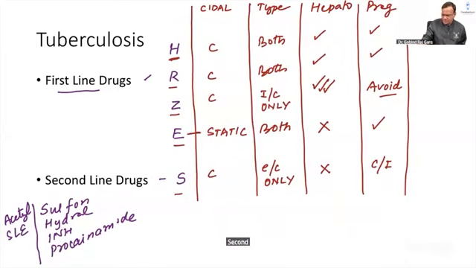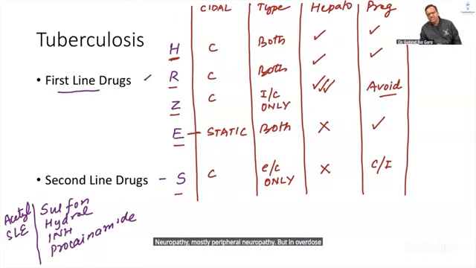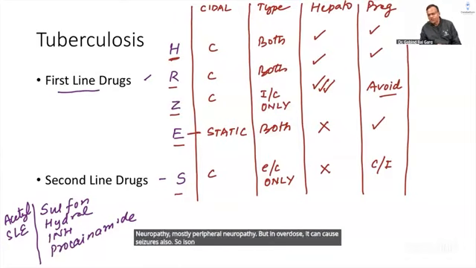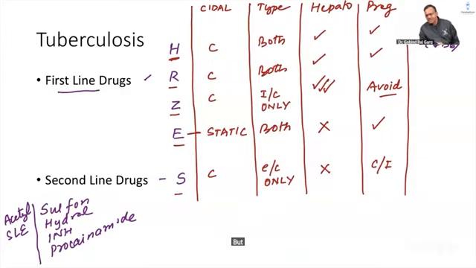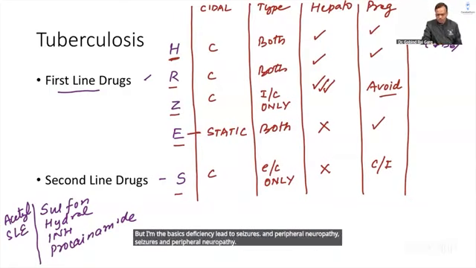Second, isoniazid can cause neuropathy, mostly peripheral neuropathy, but in overdose it can cause seizures also. Peripheral neuropathy and seizures occur due to deficiency of vitamin B6. Vitamin B6 deficiency leads to seizures and peripheral neuropathy. Okay, hepatotoxicity we have already studied.